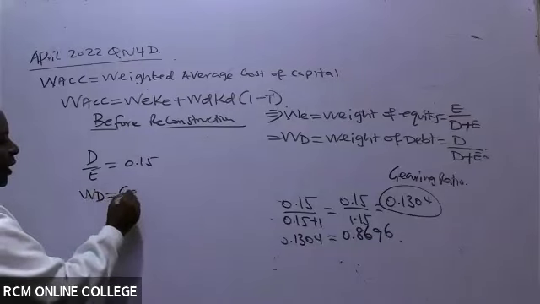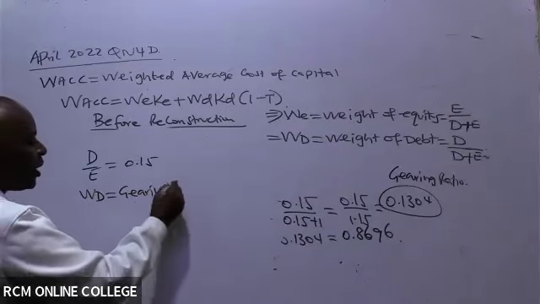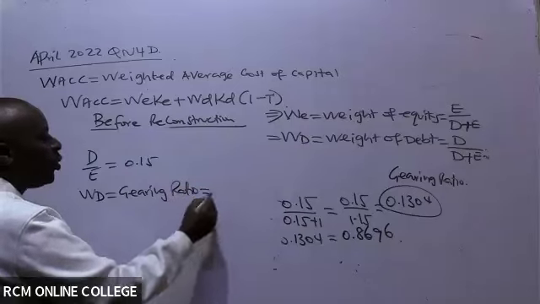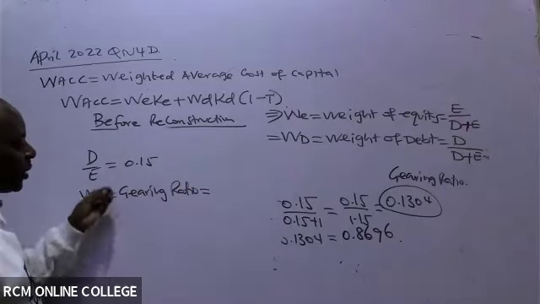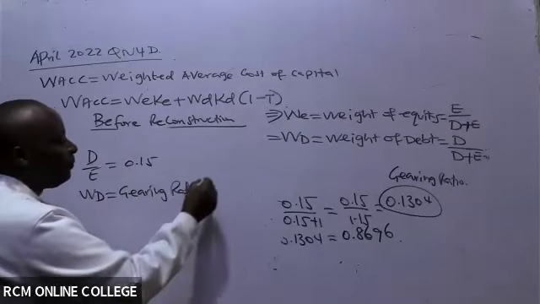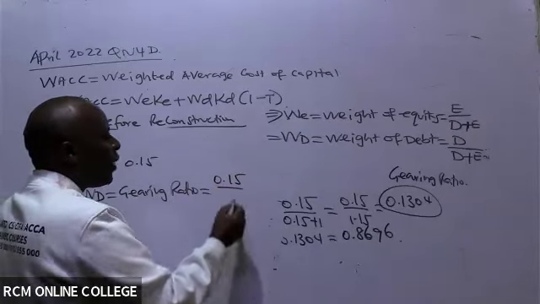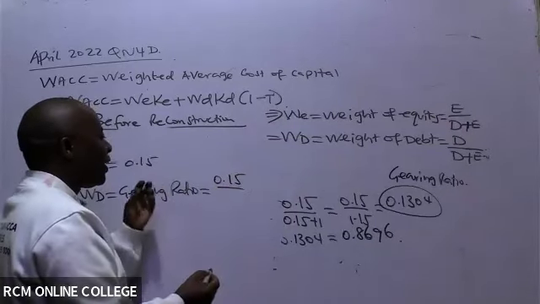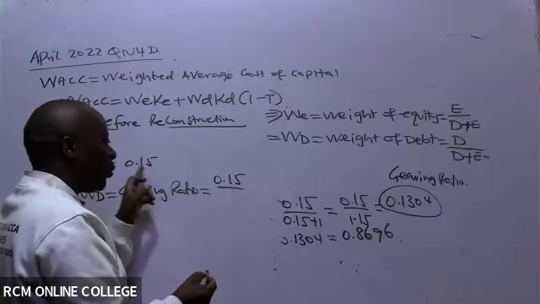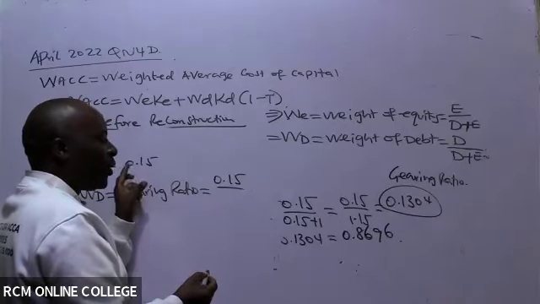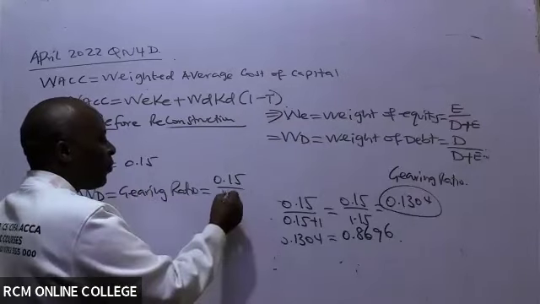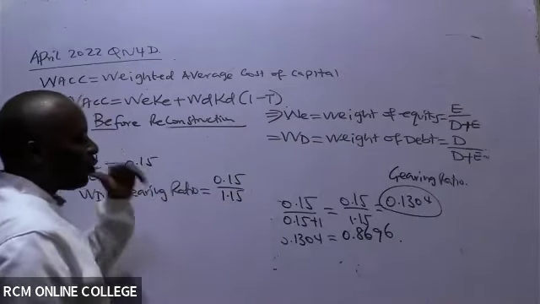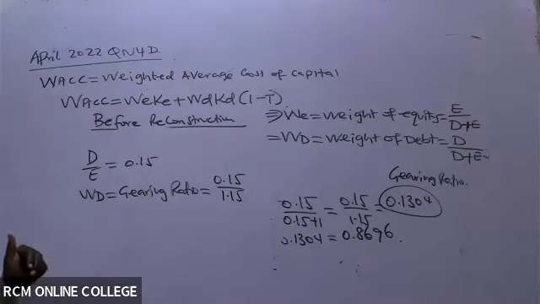To get weight of debt, which is the same as gearing ratio, what I will always do is take this one as the numerator the way it is. So 0.15 over geared, this value geared. When we talk of geared, you add 1 to it. So if I add 1 to this one, it will be 1.15. Yeah, it goes over and above 100%.